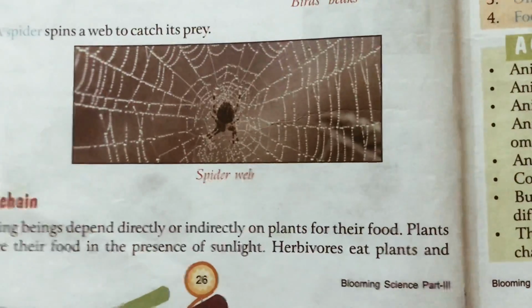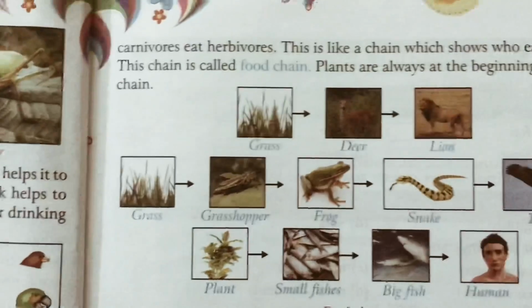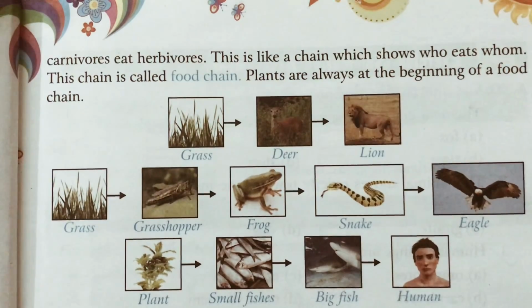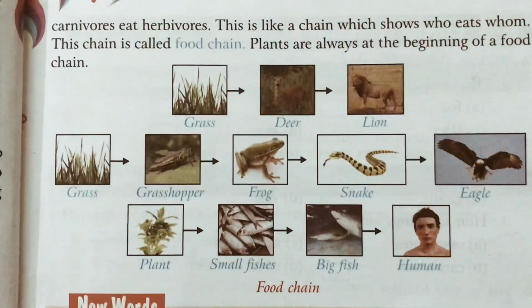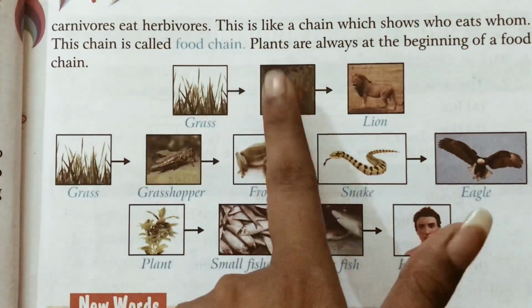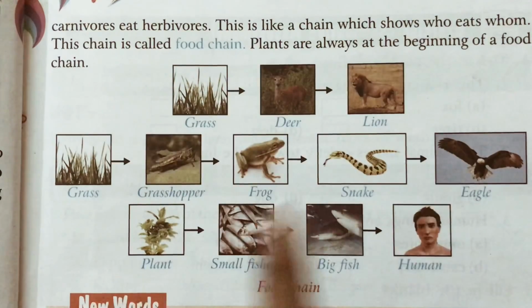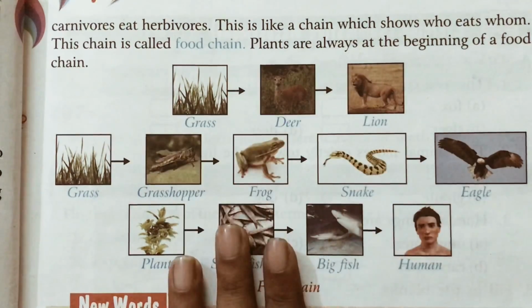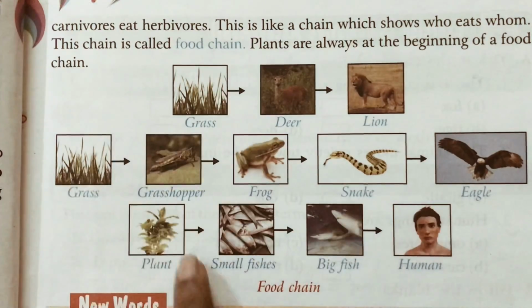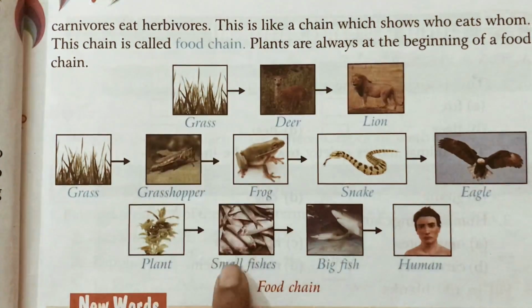Now herbivores eat plants and carnivores eat herbivores. This is like a chain which shows who eats whom, and this chain is called the food chain. Plants are always at the beginning of the food chain. Now tell me children, what is a food chain? The chain that shows who eats whom is called the food chain, and the plant is the beginning of all food chains.